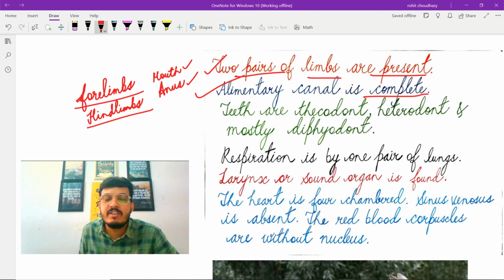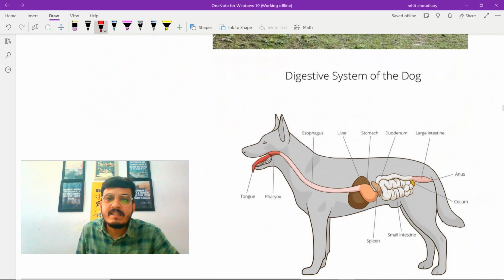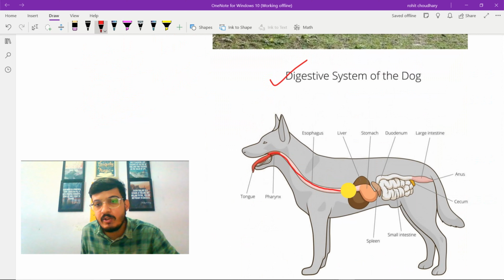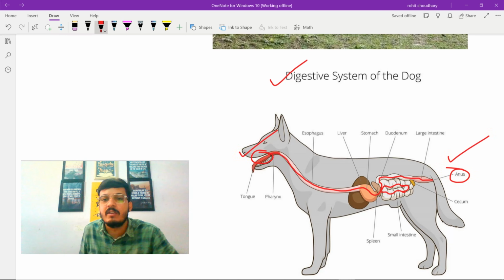Before discussing the next characteristic features, let's have a look at the alimentary canal of mammals. So this is the digestive system of the dog. As we can see, this is the alimentary canal, a continuous tube which is running from mouth to the anus. Mouth is located here and anus is located here. So this is the opening for ingestion and this is the opening for egestion. So there are two openings present, one for ingestion and the second for egestion. That's why the alimentary canal is said to be complete.